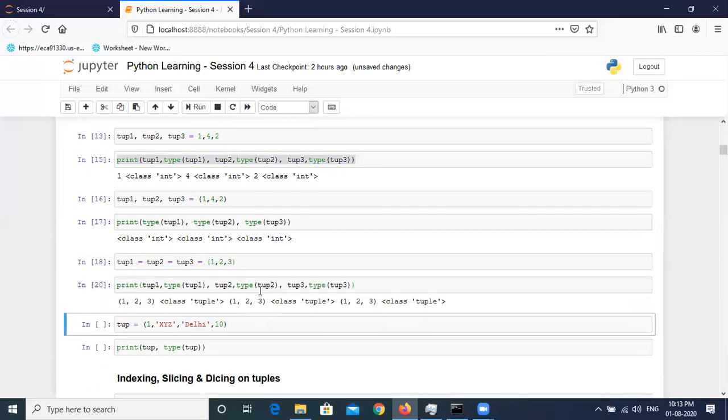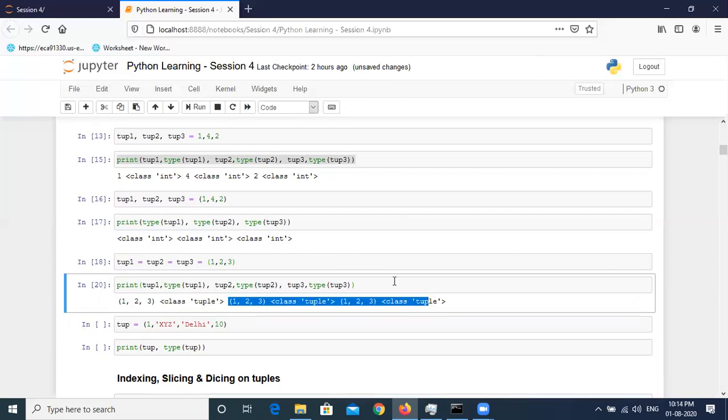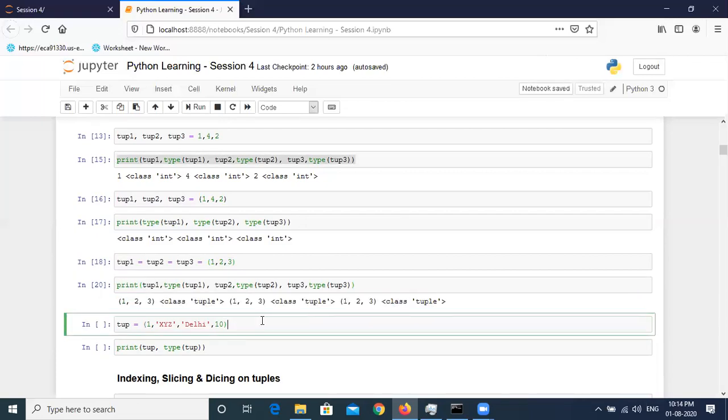And if I run this again, you can see that it is indeed a tuple which is coming under circular brackets, and the class is tuple as well for all of these variables. And finally, as I told you, now we are studying collections which can store multiple values, and the values can be heterogeneous. That means it can store strings, it can store numbers, and even if you want to store a tuple inside a tuple, that can also be done.